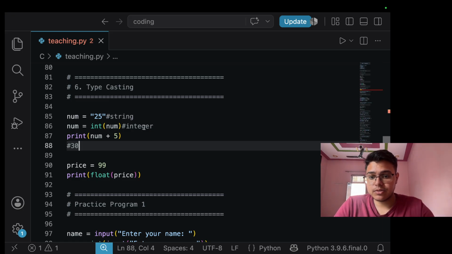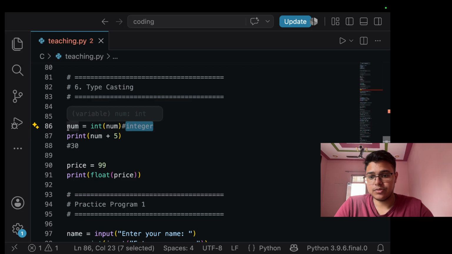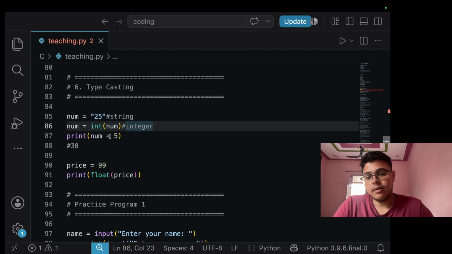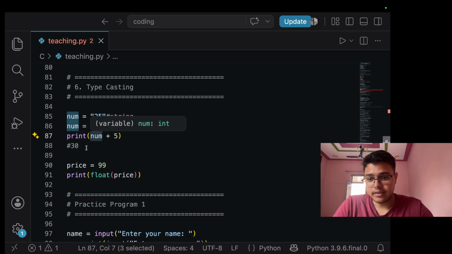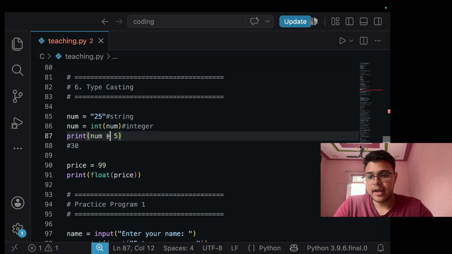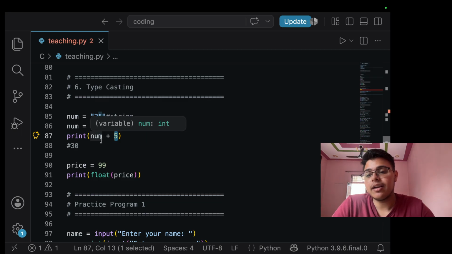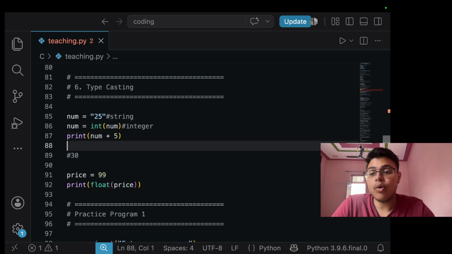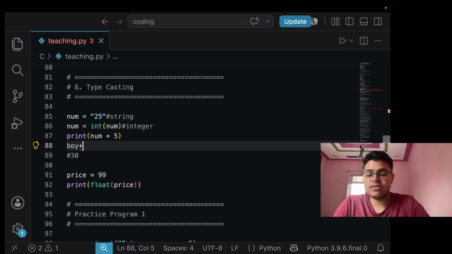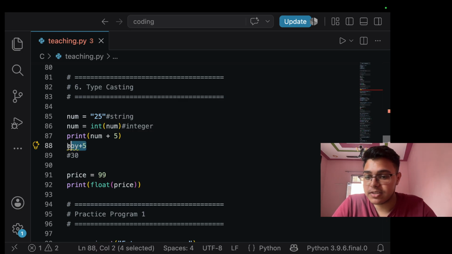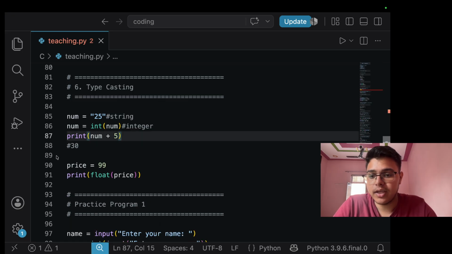But if we don't use this line, it will show us an error, because num is a string and it can't add an integer to a string. How can you add anything to a string? Like if we have a string called boy, can you add boy plus 5? Is there any meaning of boy plus 5? No. So that's why there will be an error. But as you change it into integer and then add, it will work.